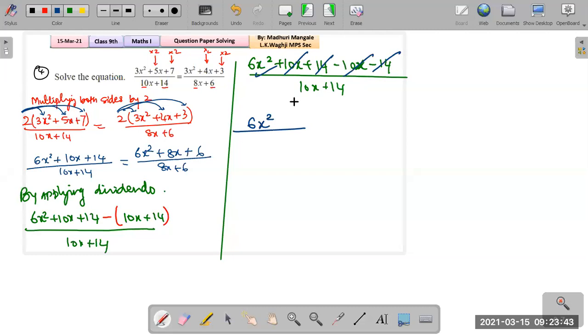What are we left with? 10x plus 14, right? And in this one also you can see 2 is common, so that will become 2 5s are 10x plus 2 7s are 14, like that. And now we can reduce the fraction. How can we reduce? 2 1s are 2, 2 3s are 6, correct? So what are we left with? This will be 3x squared upon 5x plus 7.